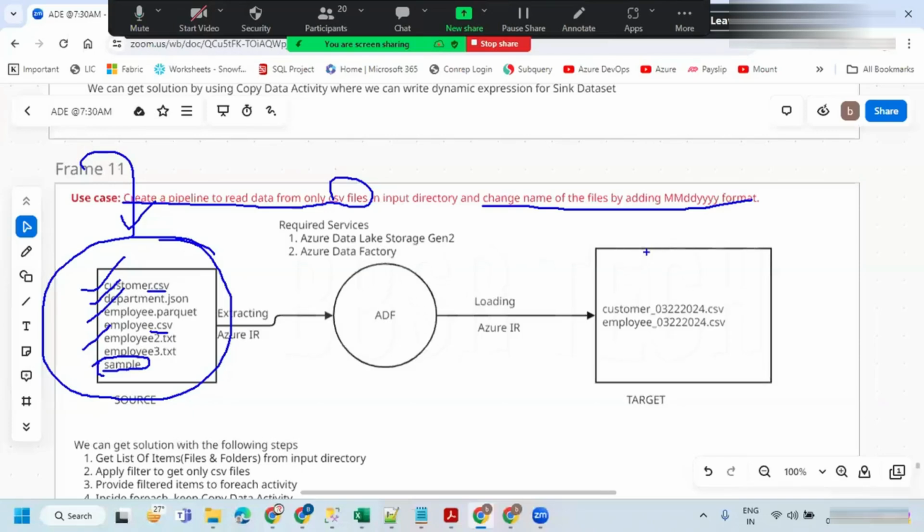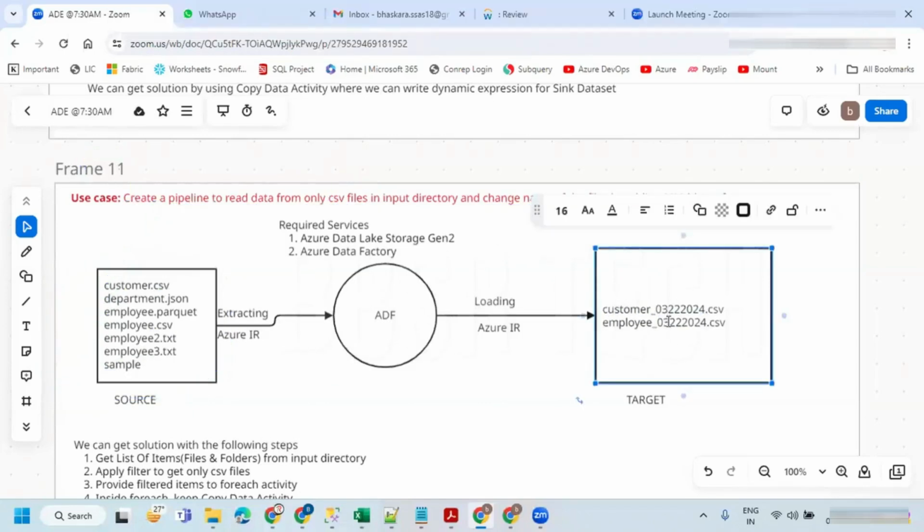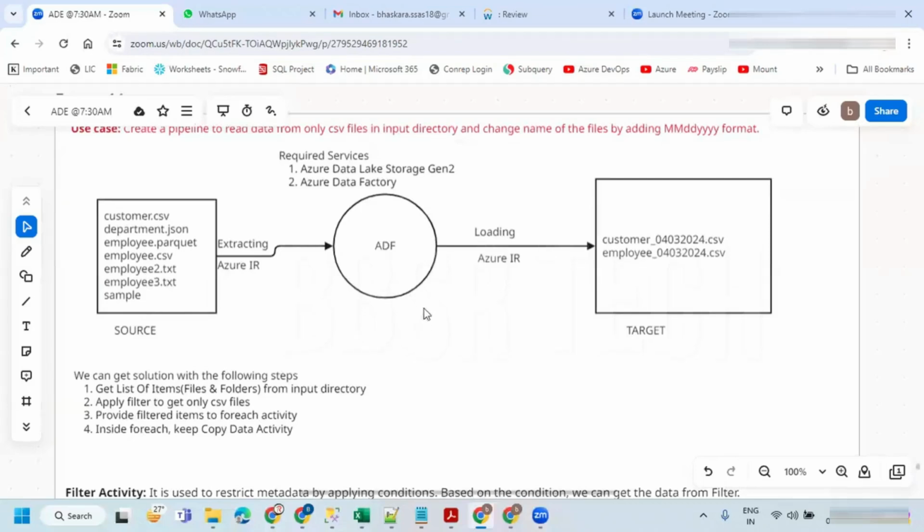So here the output is customer with a date, and employee with a date. So you are going to keep today's date. Today's date is 04 and 03. So today's date it is going to get. We already know how we can get this format, more or less the same way we have seen last time.